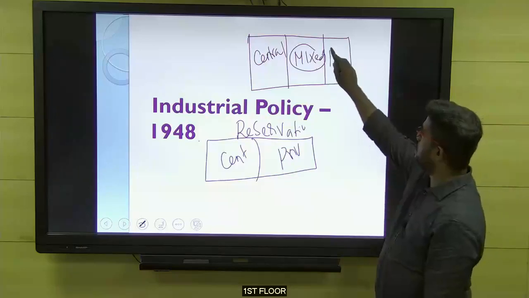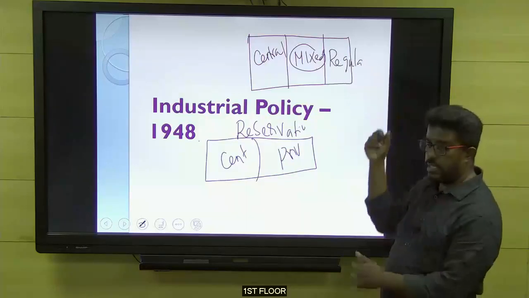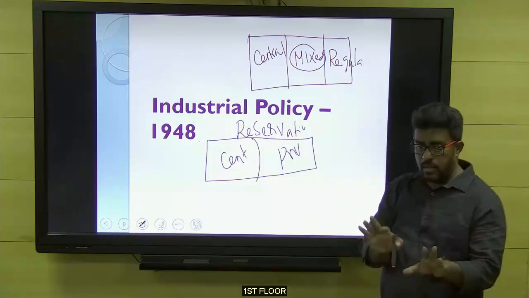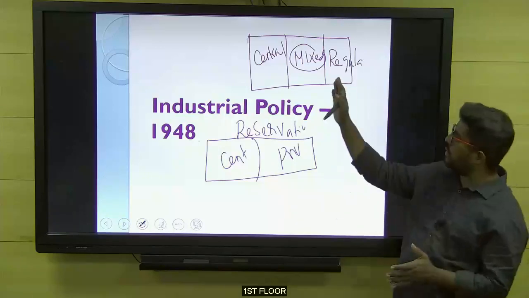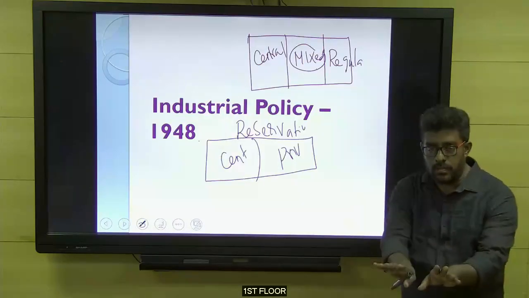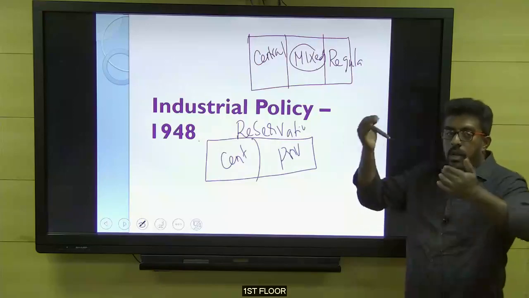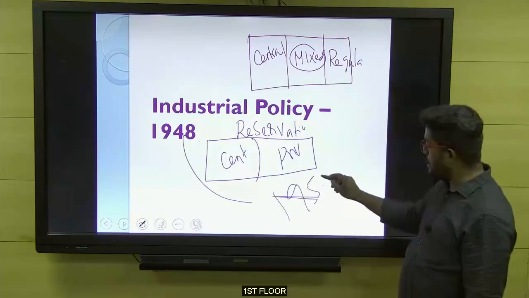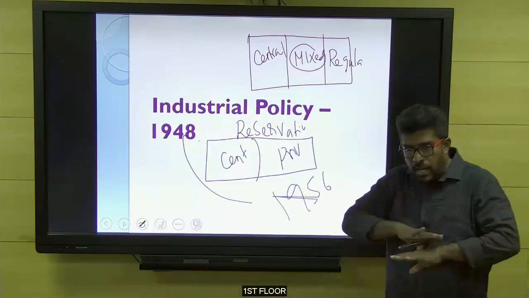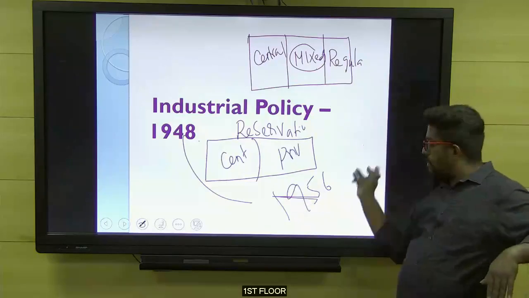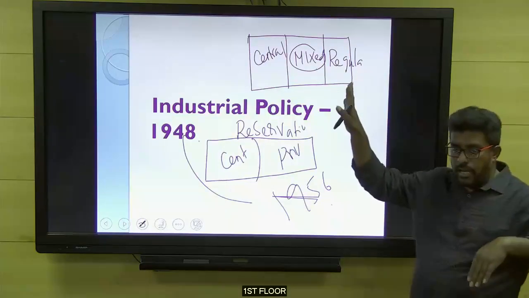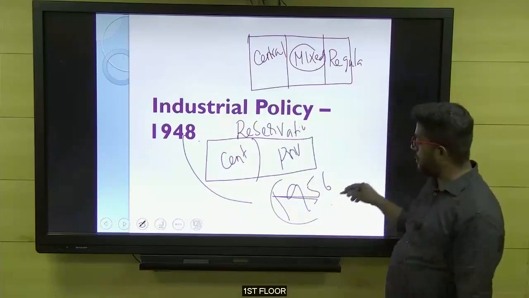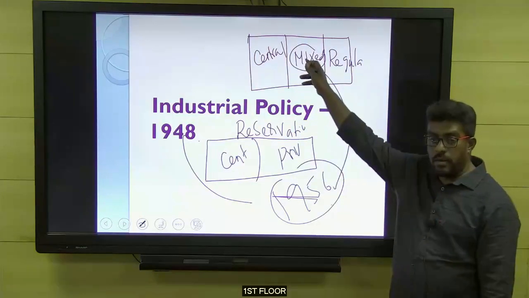Then the government announced a category called the regulated category, where private players or state governments can participate after government permission. Like that, some areas were announced. But many economists criticized that it was not a policy with much clarity. Some announcements were made, but they did not give any clarity. When you compare 1948 with 1956, the government of India came with a clear announcement in 1956, but 1948 compared with 56 was not clear. When I explain 56, you will be able to connect it with 48 and get the exact picture.